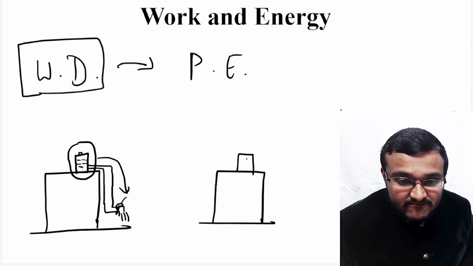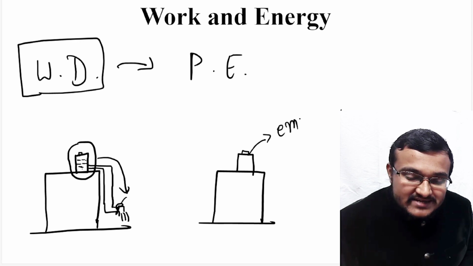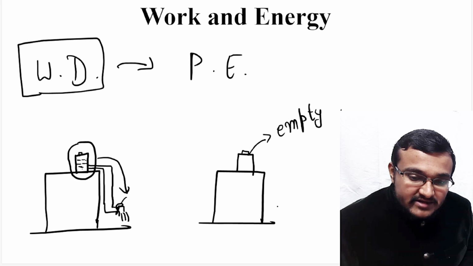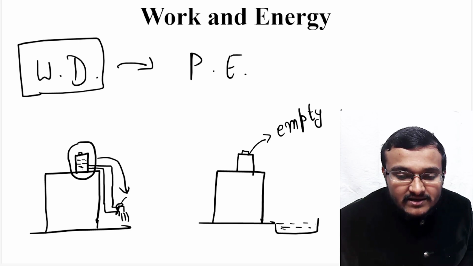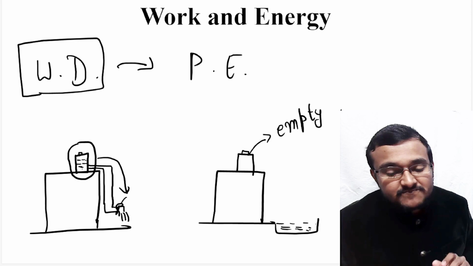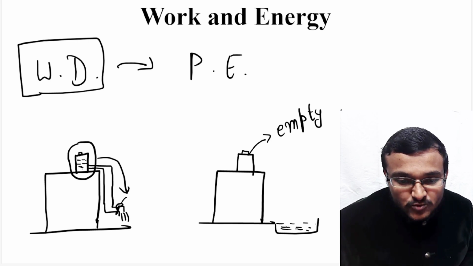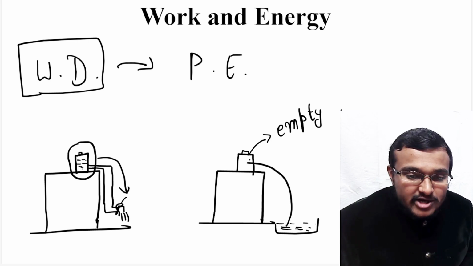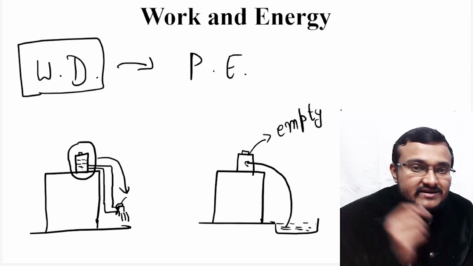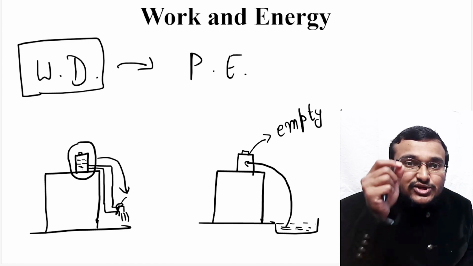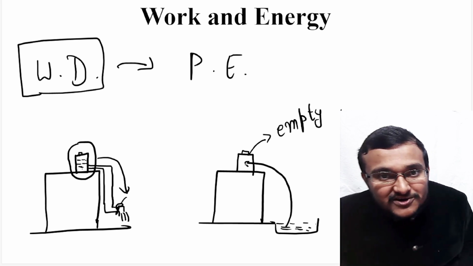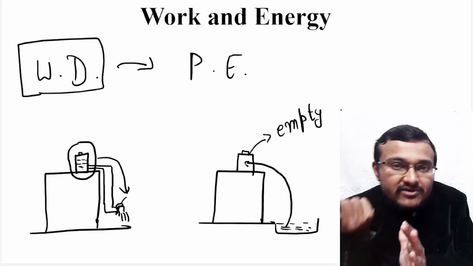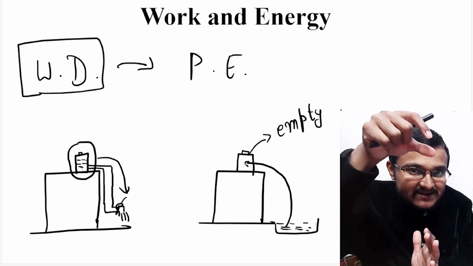But if you want to take water to the overhead tank, let's say this is another building where the overhead tank is empty, and a certain amount of water is there in a well on the ground like this. This water should be brought into the overhead tank. So you have to do a certain amount of work to bring that water from the ground to the overhead tank.